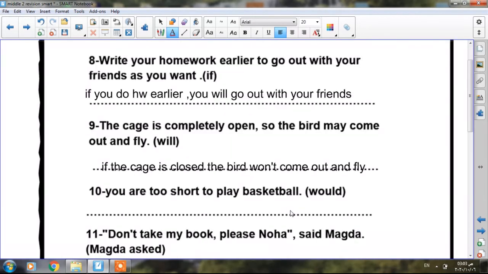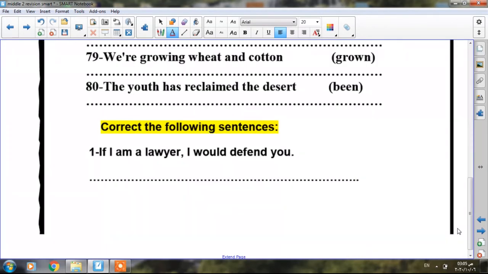Okay, number 10. You are too short to play basketball. Okay, is it a fact? Is it a truth? Yes, you are too short, so you can never play basketball. We're going to use the second conditional here. So if you were not too short, we are going to imagine that you are not too short. Just imagine that, okay? If you were not too short, you would play basketball. You would play basketball. And now let's move to another type of questions.